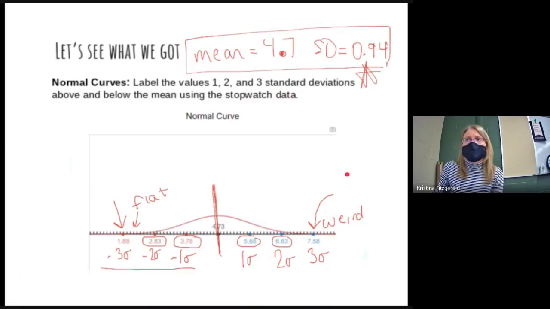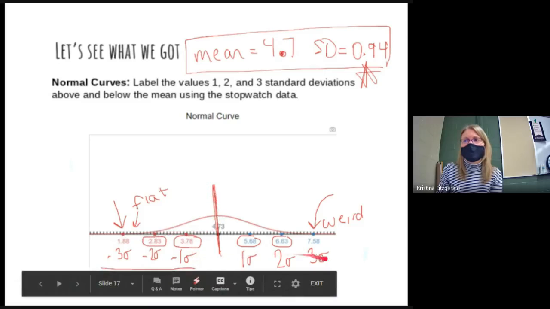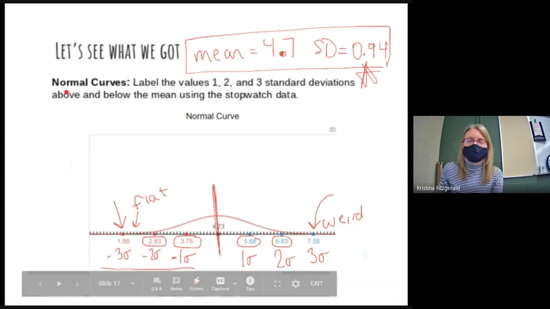So then we looked at this idea of a normal curve. This is where we came back together after collecting things and decided, okay, in statistics, there's a pattern that eventually emerges with data. And one of those very common patterns is what we call a normal distribution or a normal curve. So we took our timing data, since that was nice and symmetrical-ish, and I converted it into this picture of what's called a normal curve.